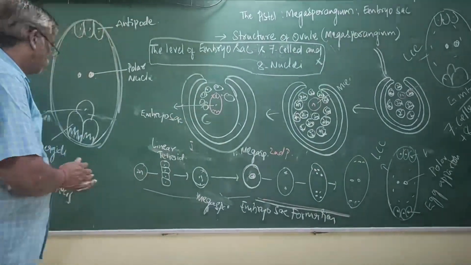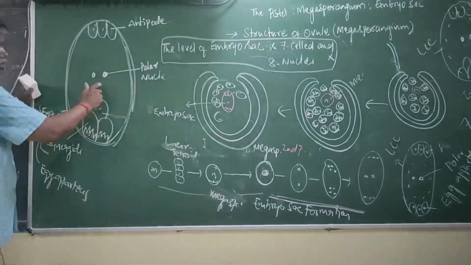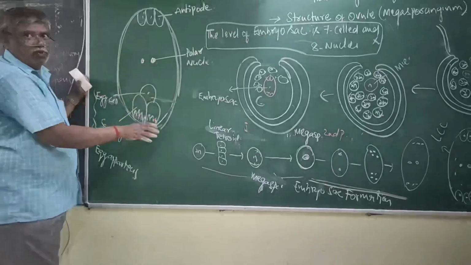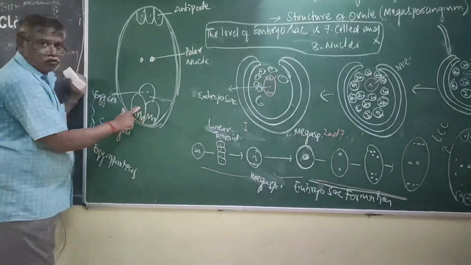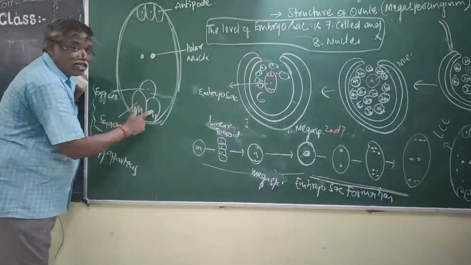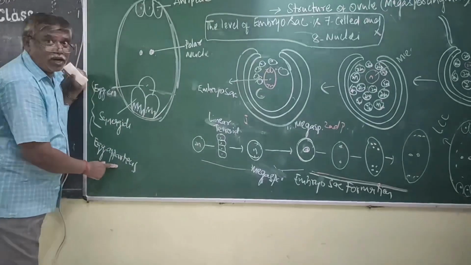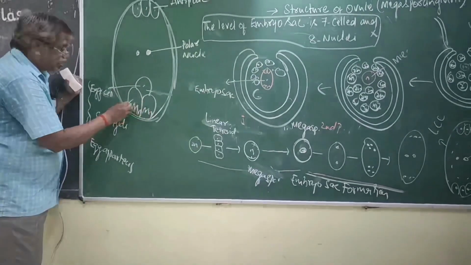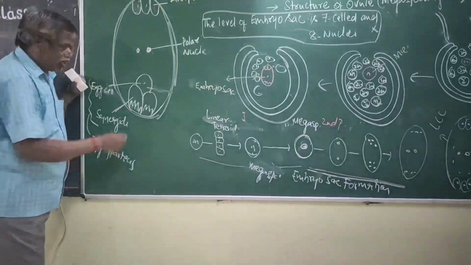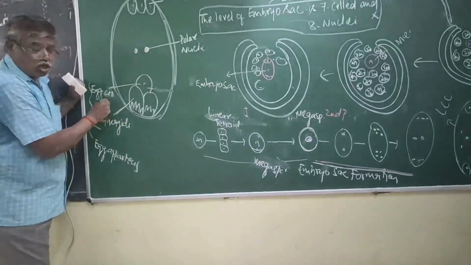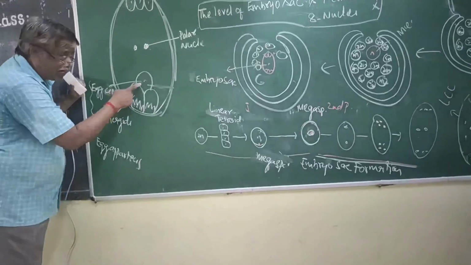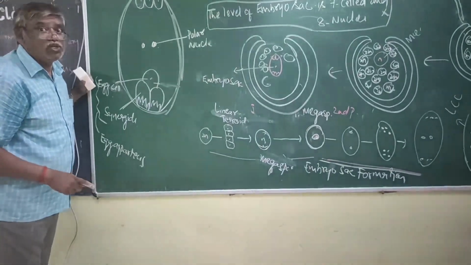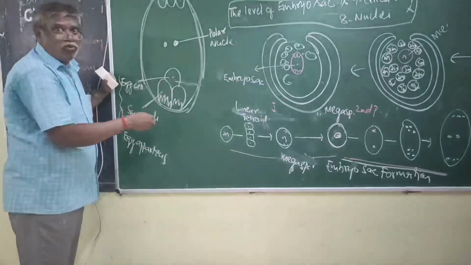Now, see, this is the enlarged embryo sac. In this enlarged embryo sac, what is this 3? This 3 is called as egg apparatus. Among these 3, these 2 are called as synergids. This one is called as egg cell. One egg cell, egg, that is the female gamete, which is also called as ovum.